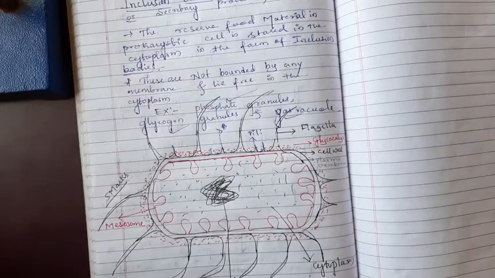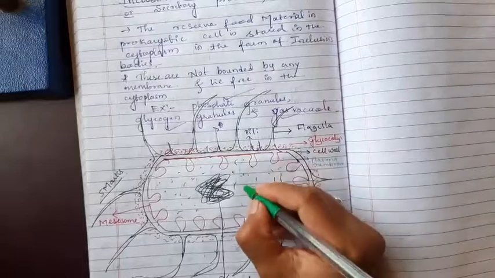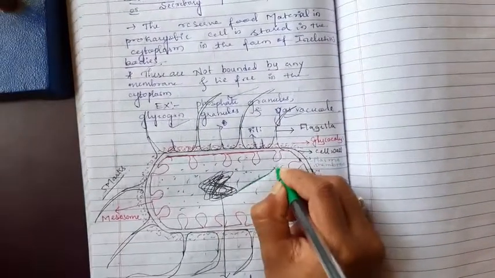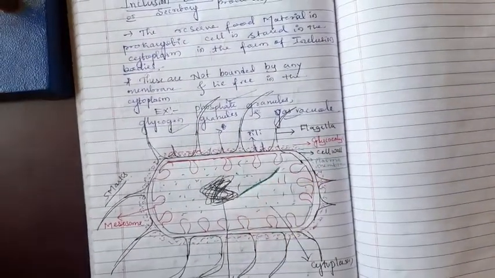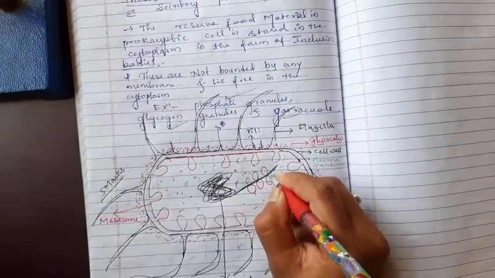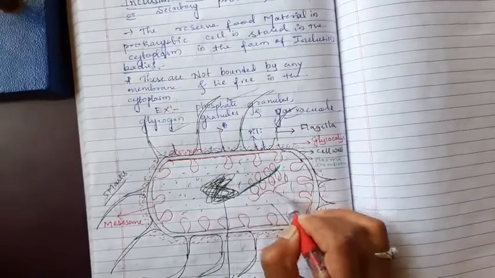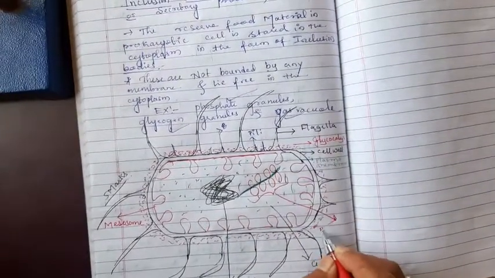Then another specialized structure is present, the polyribosome. A single mRNA can bind with many ribosomes. The green one is mRNA, and these are the many ribosomes. This structure is known as a polysome.